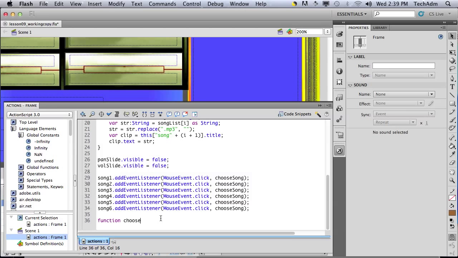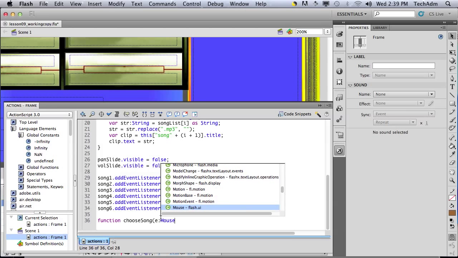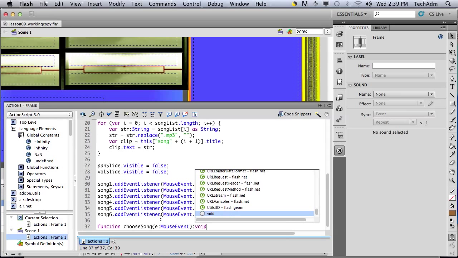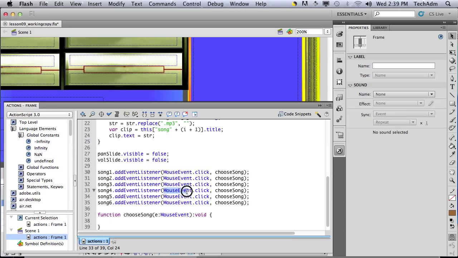So function chooseSong, with a mouseEvent. If there's a mouse event here, you have to put the mouse event, or an event if you want. We just have to select the song.